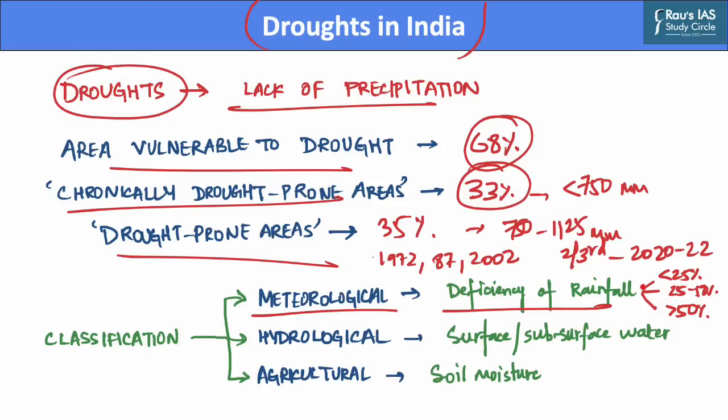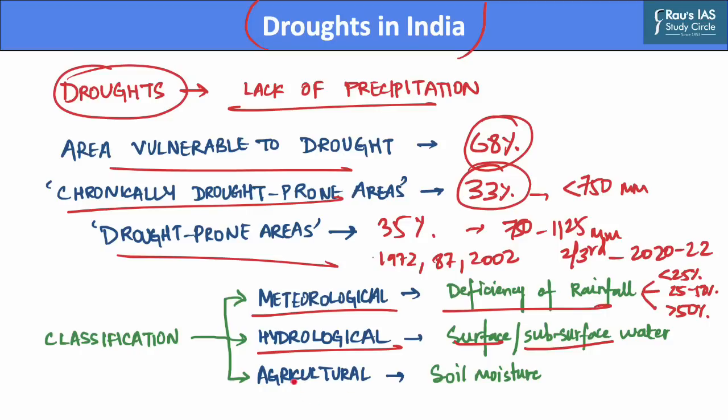Now, the second category is hydrological drought. It is defined as deficiencies in surface or subsurface water supplies, which lead to a lack of water for normal and specific needs. Such conditions arise even in times of average precipitation, especially when increased use of water diminishes our water reserves.